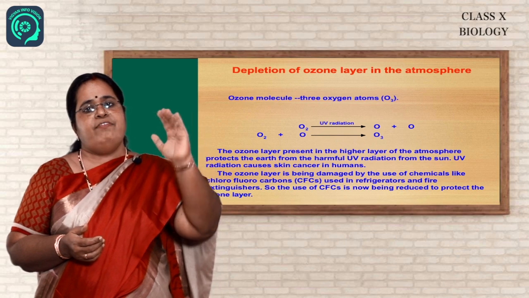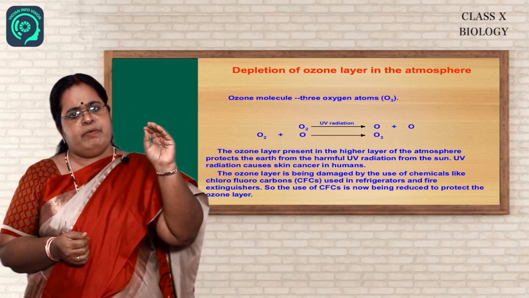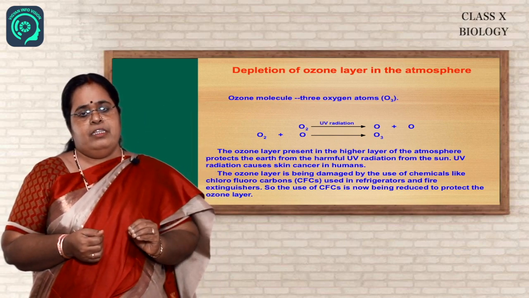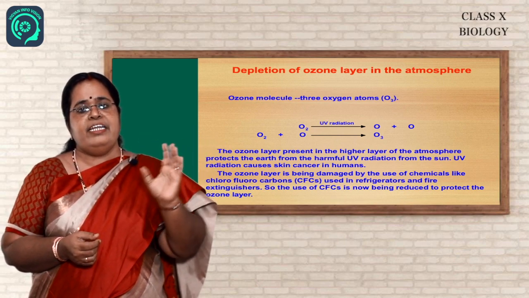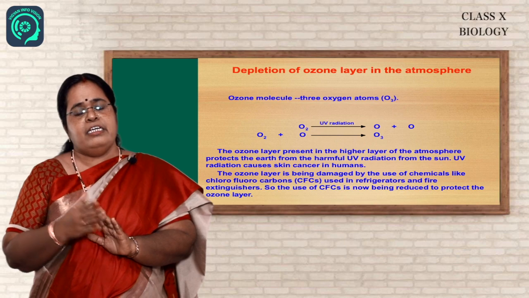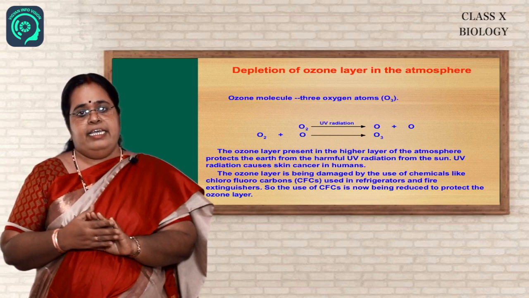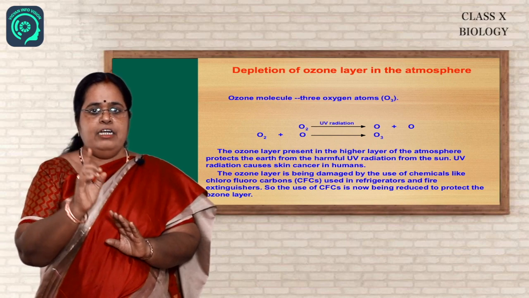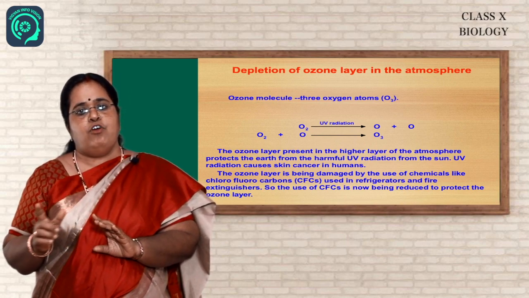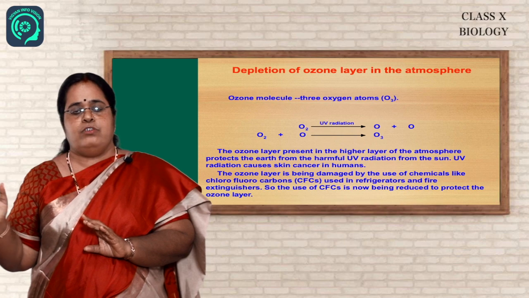At a very high level in the atmosphere, to be specific, in the stratosphere, the oxygen molecule is acted upon by the ultraviolet radiations and forms 2 oxygen atoms. Each of these oxygen atoms reacts with one oxygen molecule and forms one molecule of ozone.